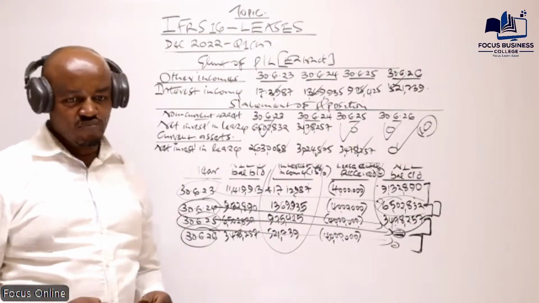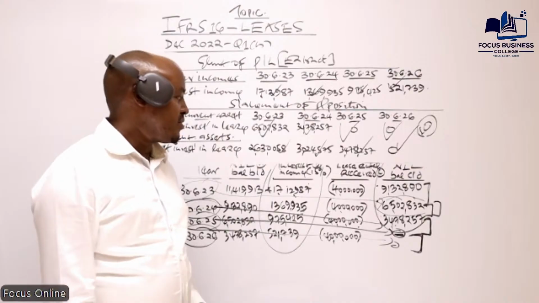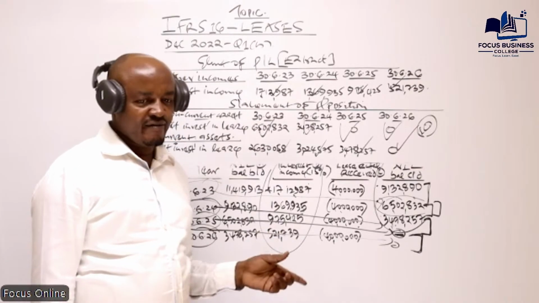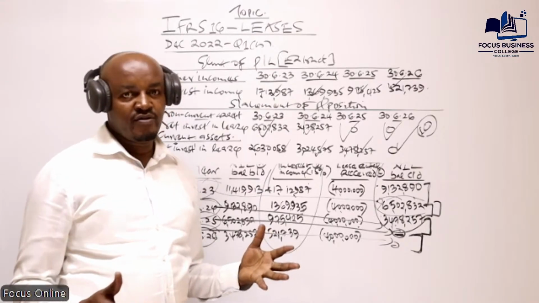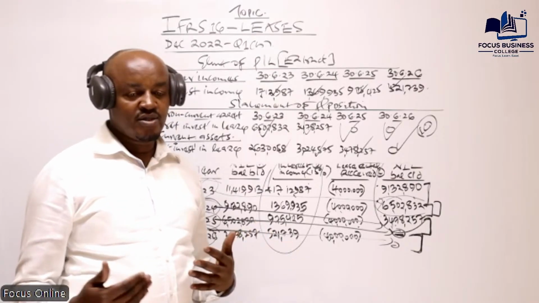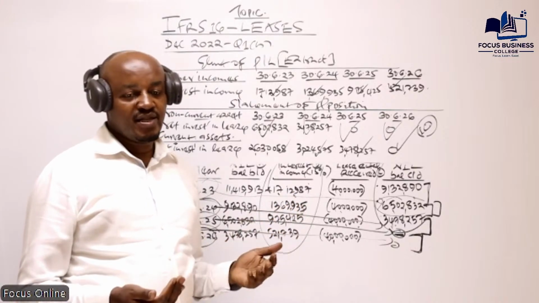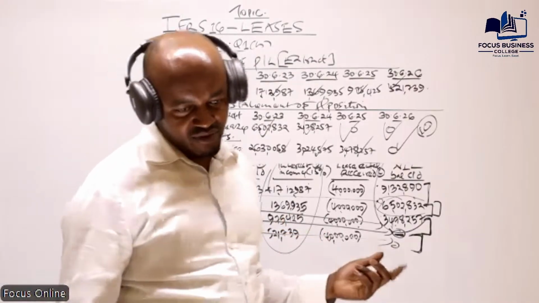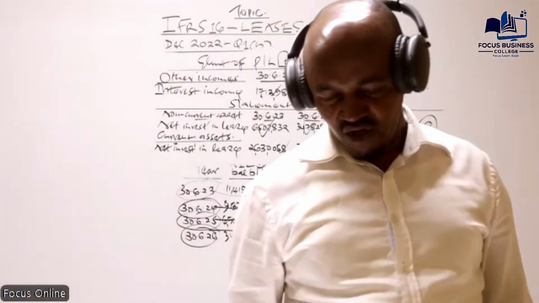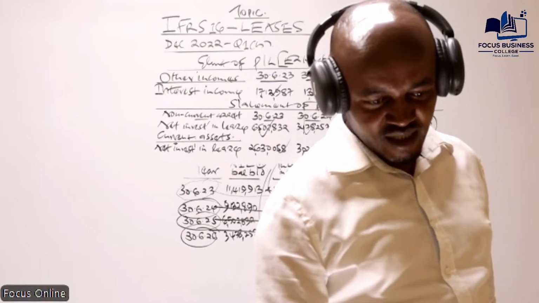So I want us to take a short break of 10 minutes. We come back and then we see what we're going to discuss. I don't know whether we have any other question on this, or now we are going to proceed and look at how we account for the sale and leaseback. Remember, this is what you did in FR, but basically I said there is another concept, sale and leaseback. Let's take a short break. We come back, we see what we are going to discuss after the short break. So we come back after the short break of 10 minutes. We come back at exactly 9:20.